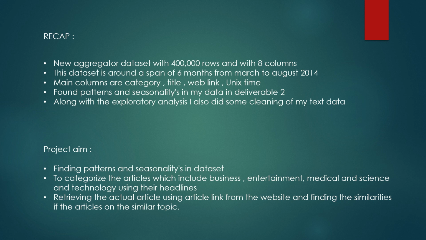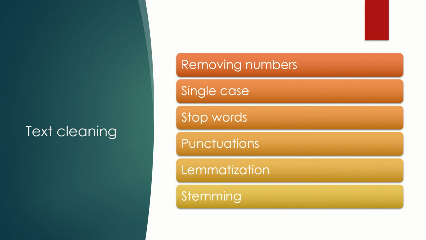I would also like to do some analysis on the actual story of my headlines. But it's quite a problem because I'm trying to retrieve all the data using an HTML link, but I'm finding some issues with that. So let's go on to that.